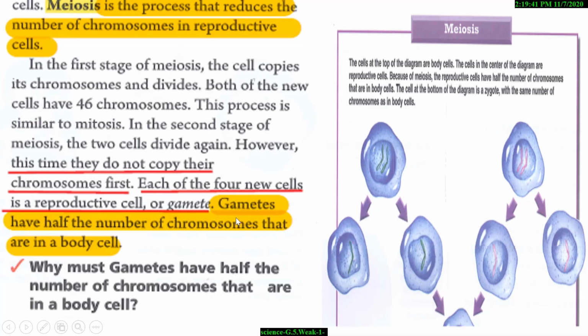What are gametes? Gametes are reproductive cells. Gametes have half the number of chromosomes that are in a body cell.